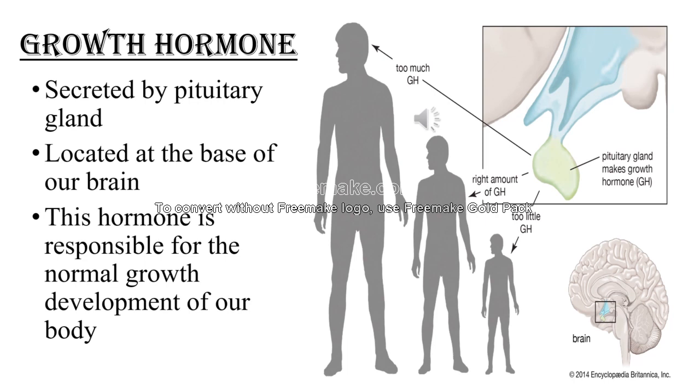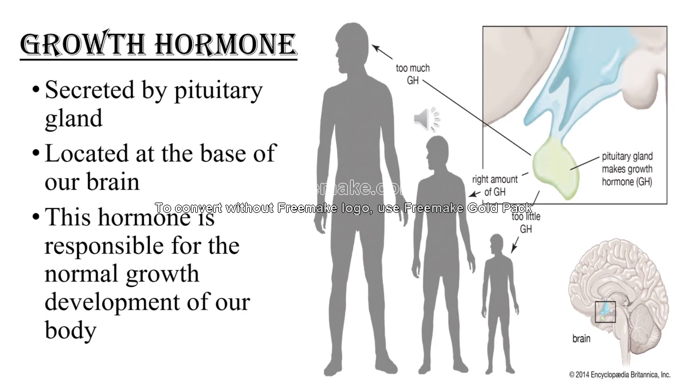For example, you can see in the picture, the person is very short. This shortness of growth is said to be the dwarf condition of a person. That means a person's growth is inhibited and he doesn't grow further, and he is very short. So a deficiency in growth hormone leads to this.